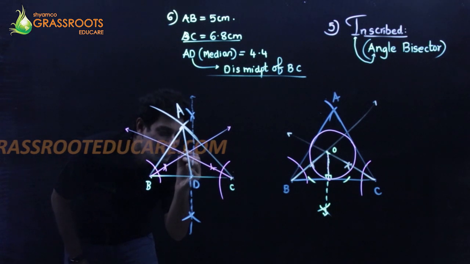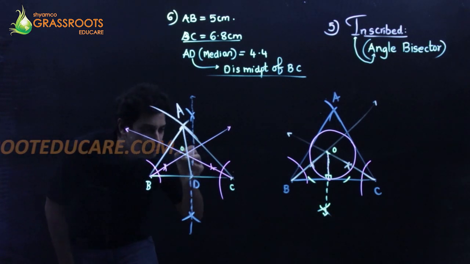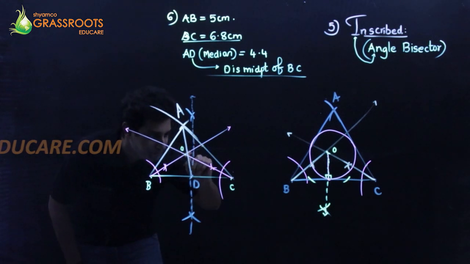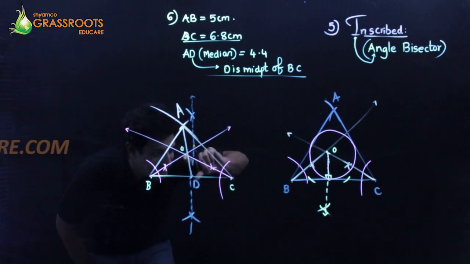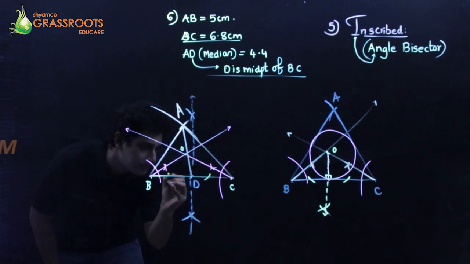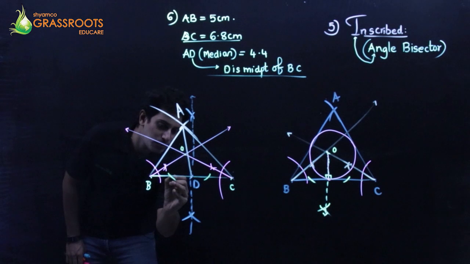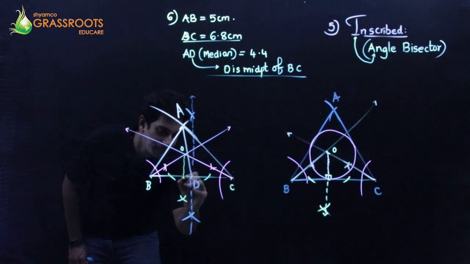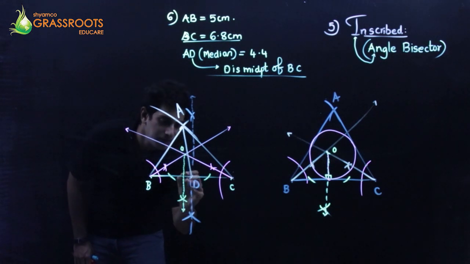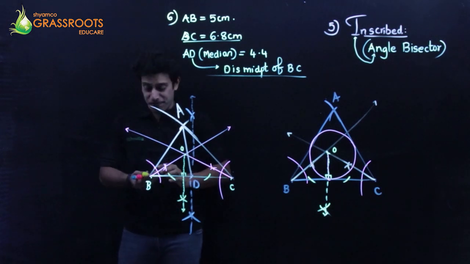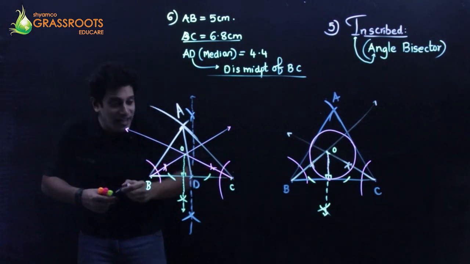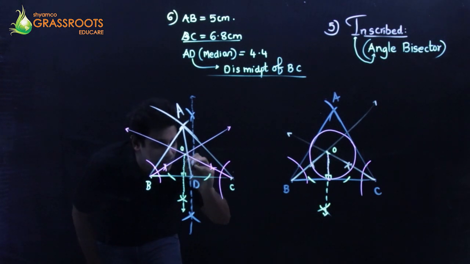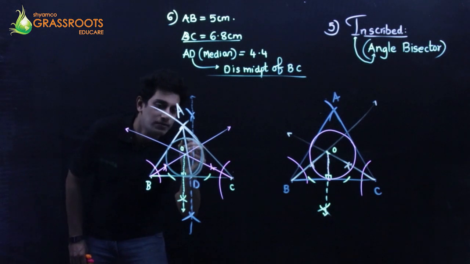At this point of intersection, let this be O. Keep the rounder tip at O, stretch it to the base, and draw a smiley. From these two smiley points, cut an arc, cut an arc. Join. This is a perpendicular. And finally, you take this much as the radius and draw an incircle. Somewhat like this.